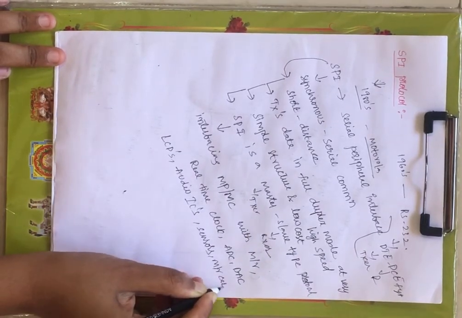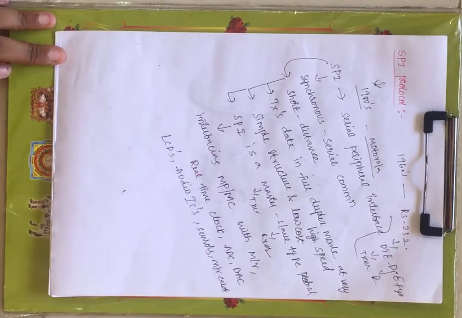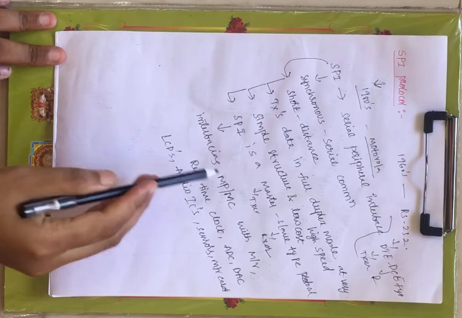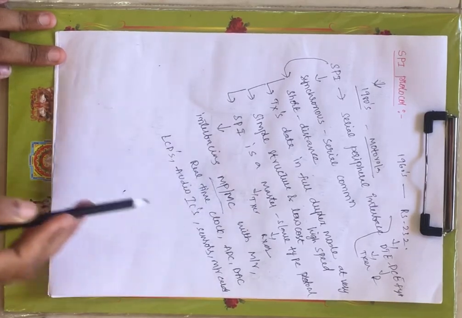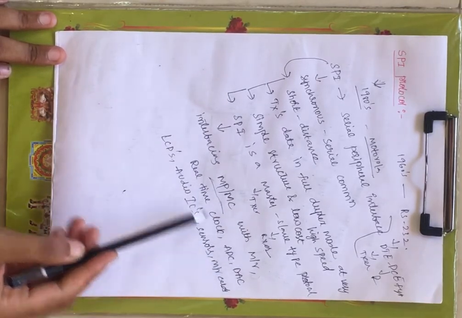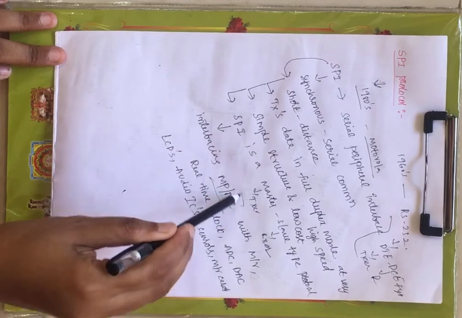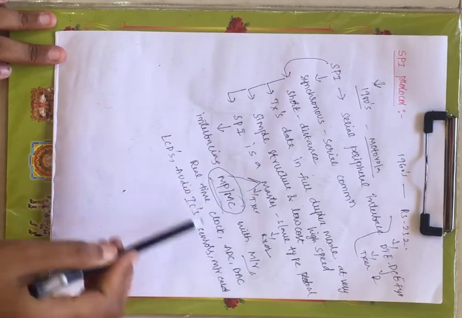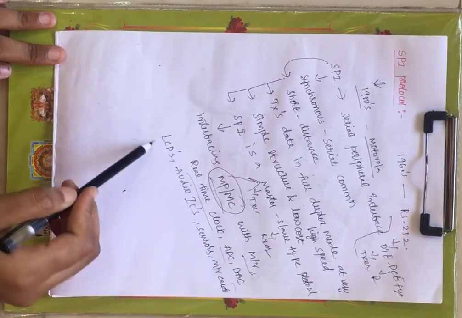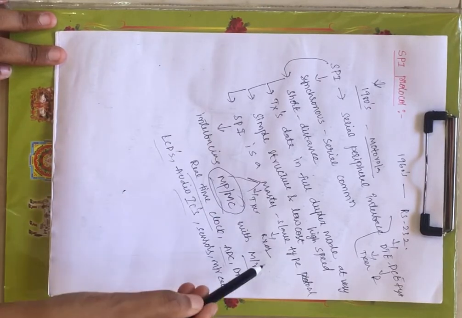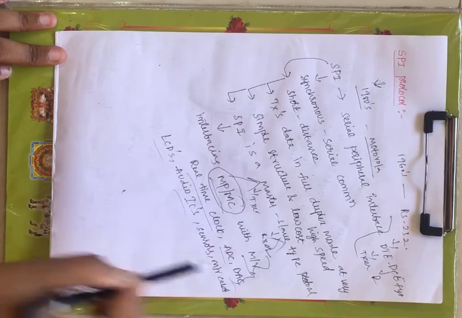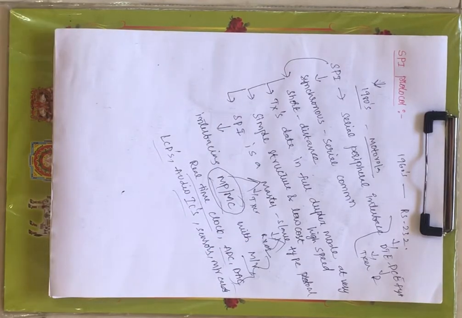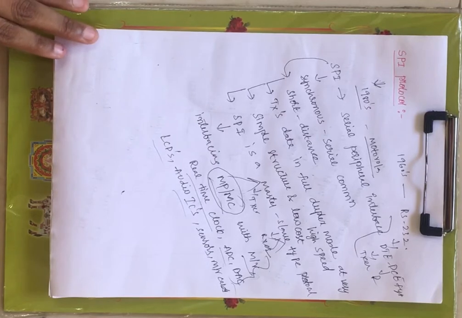Using the Serial Peripheral Interface, you can interface your microprocessor or microcontroller with the memory, real-time clock, ADC, DAC, LCDs, audio ICs, memory cards, and so on. The microprocessor or microcontroller will be the master, and all of these will come under the category of slave type. This was the introduction to the SPI protocol.